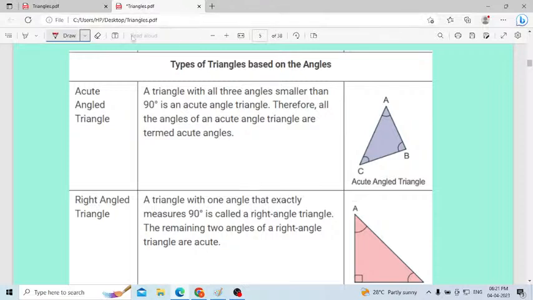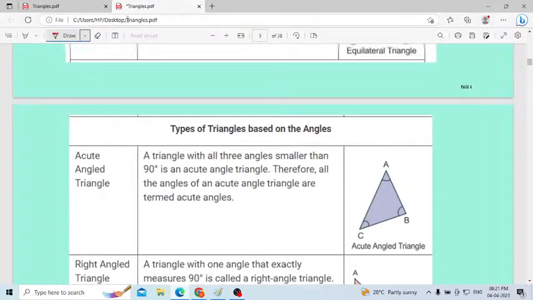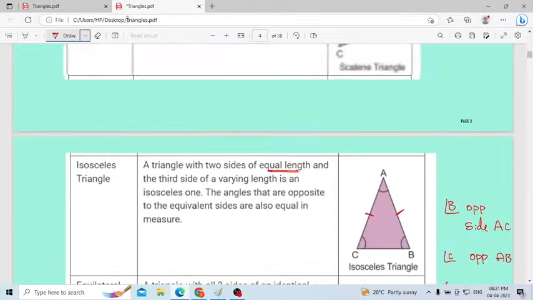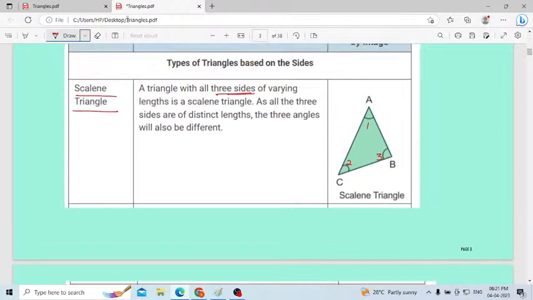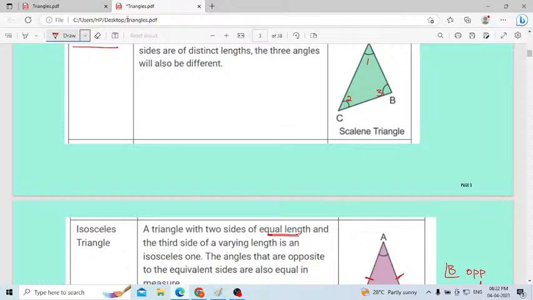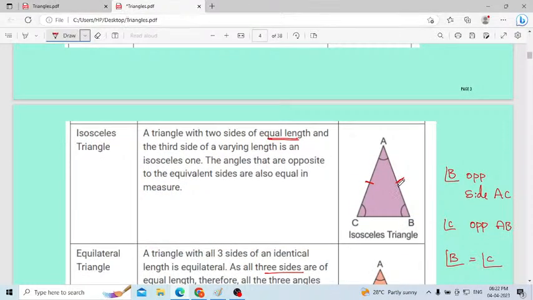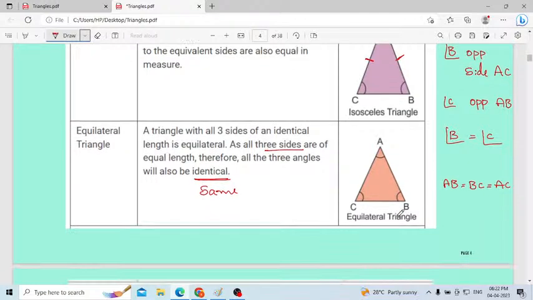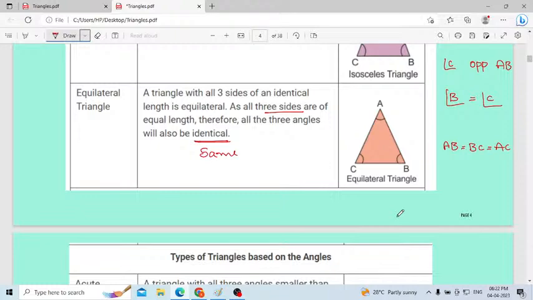Up to here, we classified triangles based on the sides, based on the different lengths of the sides. We have three types. One is scalene. A scalene triangle means all three sides are different, and the angles are also different. An isosceles triangle means two sides are the same, and the angles opposite those sides are also the same. Then an equilateral triangle, all three sides are equal.